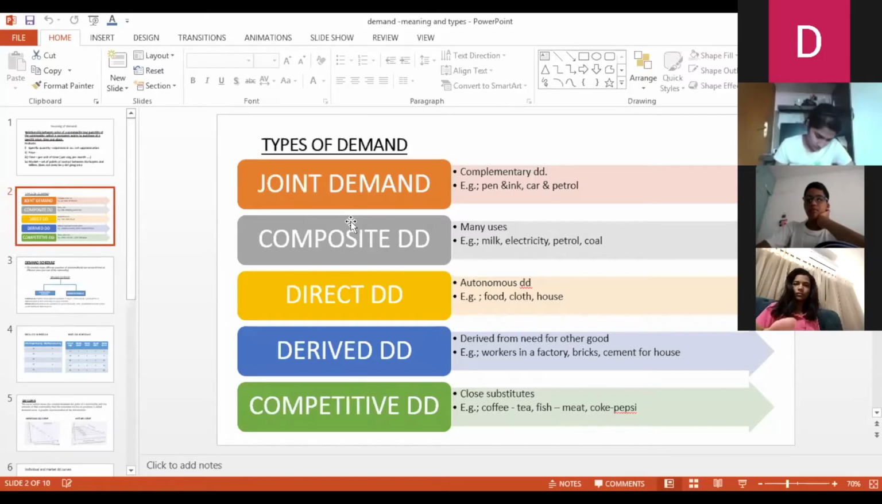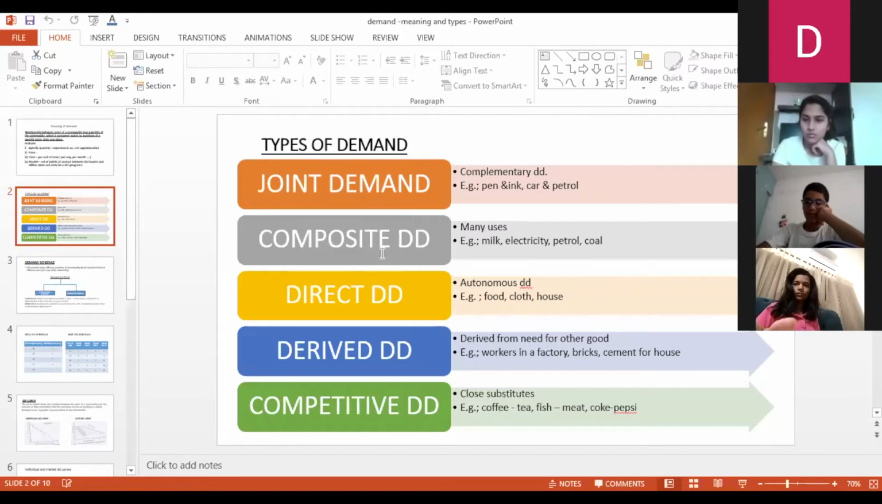So the effect of price on such kind of demand will be, if the price of one commodity increases, the demand for the other one will go down, because the demand for the first one has gone down. Price and demand have an inverse relationship. So when the price of pen has gone up, your demand for pen will go down, or you will shift to some other kind of pen. So your demand for ink for that particular pen also goes down. So in joint demand, the demand for one good is related to the demand of the other good.